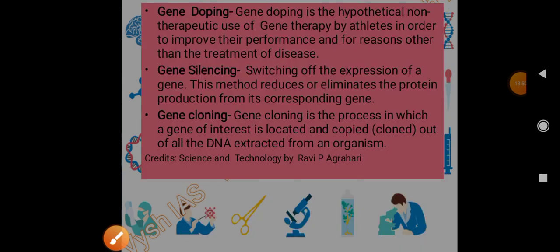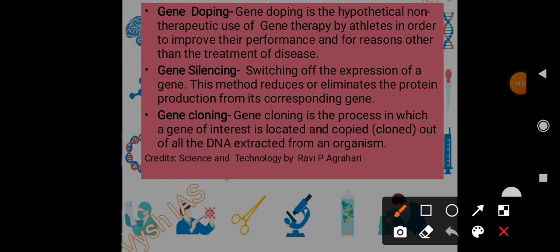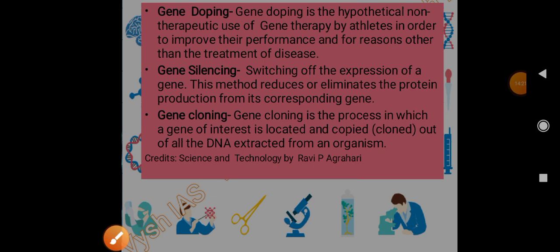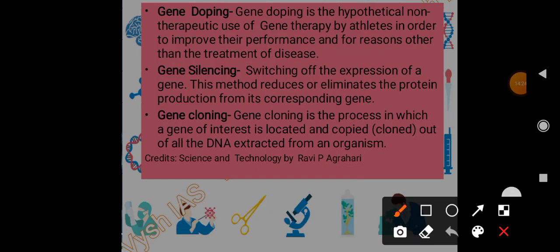Then these are the terms we should be familiar with: gene doping, gene silencing, gene cloning. What are they? Gene doping is the hypothetical non-therapeutic use of gene therapy. Doping, you would have seen, is associated with athletes. So remember it like that. Gene doping is used mainly by athletes to improve their performance, not for the treatment of disease. So that is called gene doping.